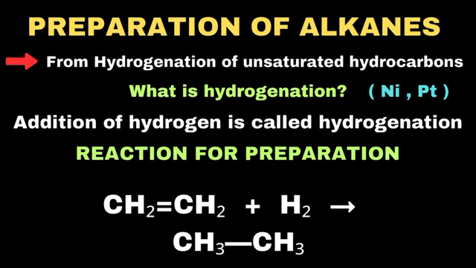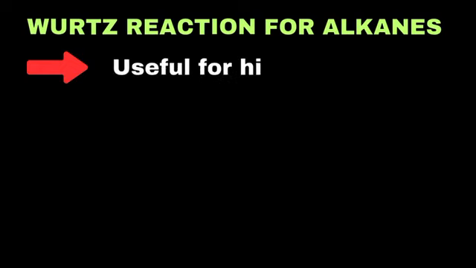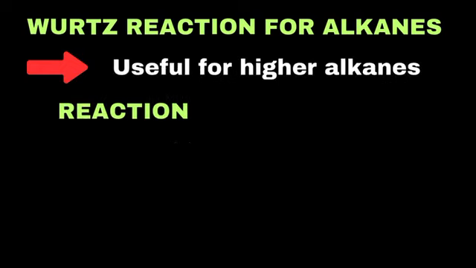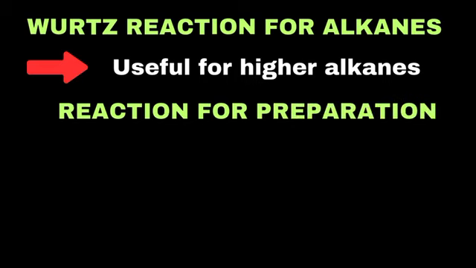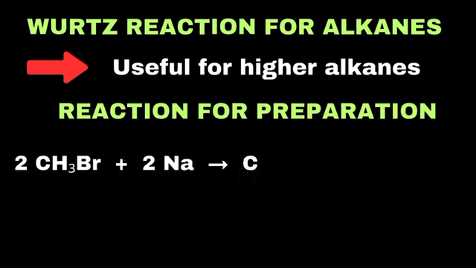Now we should move towards the Wurtz reaction for the preparation of alkanes. We need to understand that this method is used to prepare higher alkanes. In this case, alkyl halides react with sodium in dry ether to form alkanes. If we look at the reaction, 2 moles of methyl bromide react with 2 moles of sodium to form 1 mole of ethane and 2 moles of sodium bromide.